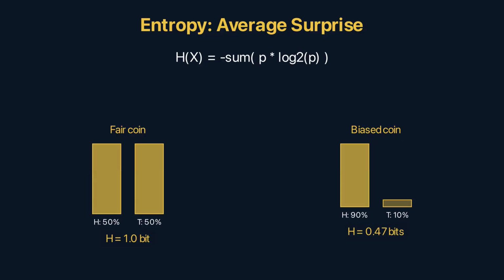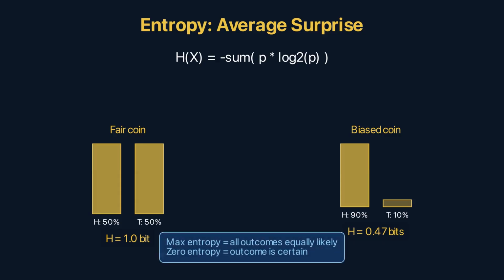Maximum entropy occurs when all outcomes are equally likely. Maximum uncertainty. 0 entropy when the outcome is certain. Entropy measures how much you don't know.